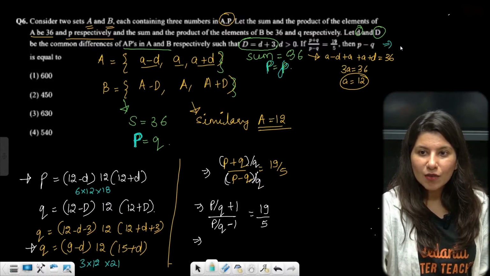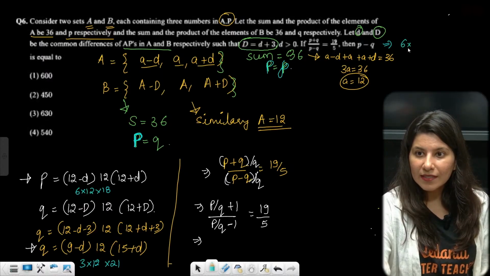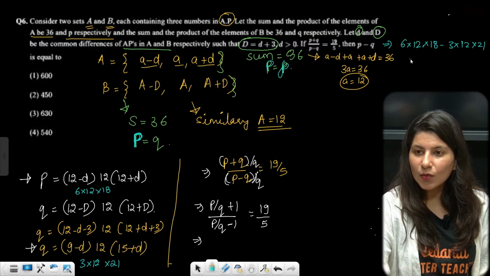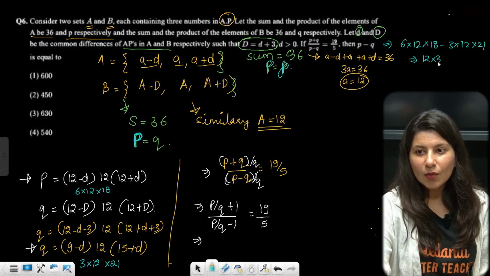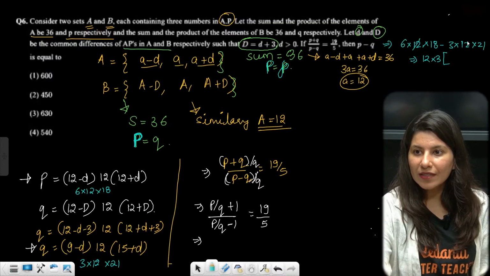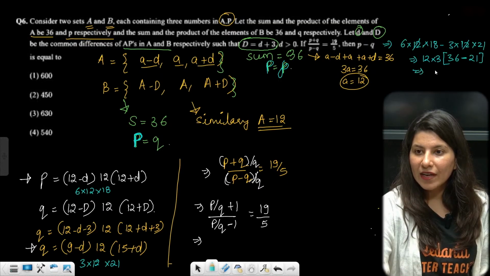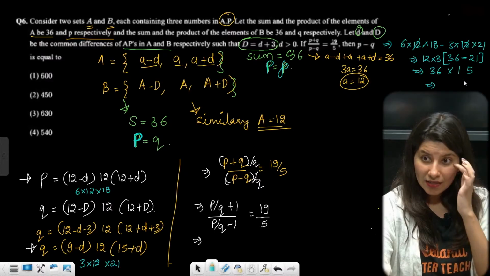So P minus Q finally will be what? 6 into 12 into 18 minus 3 into 12 into 21. So can I do one thing? 12 into 3, I can take common. So this 12 and 3 are gone. So this is 18 into 2, 36 minus 21. So finally 36, 12 3s are 36, 36 minus 21 is 15. So 36 into 15.